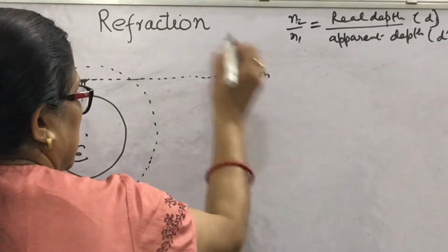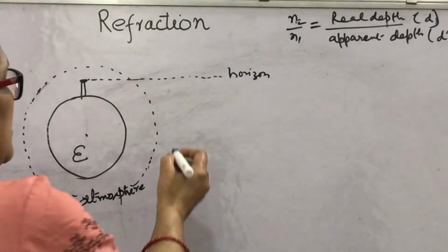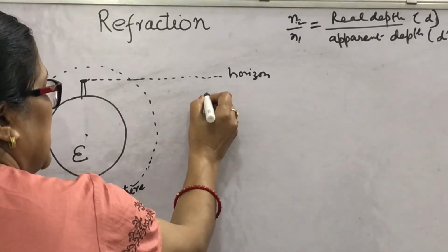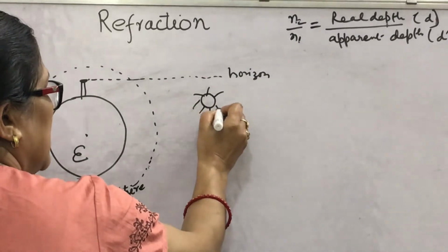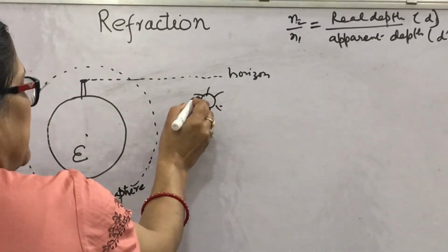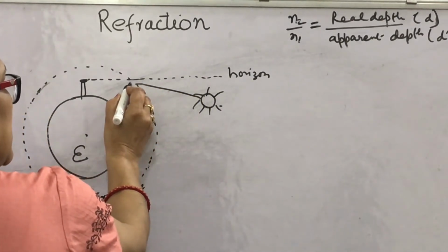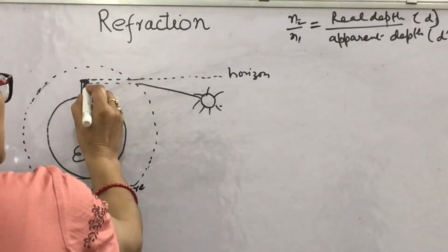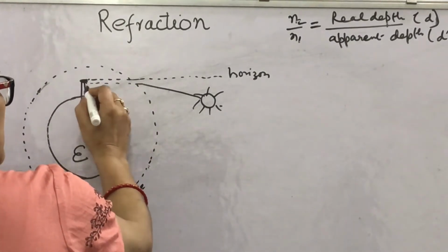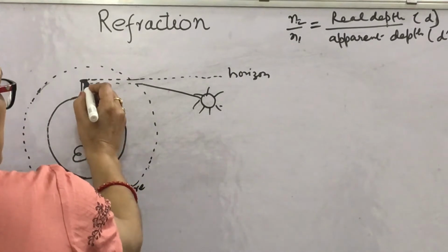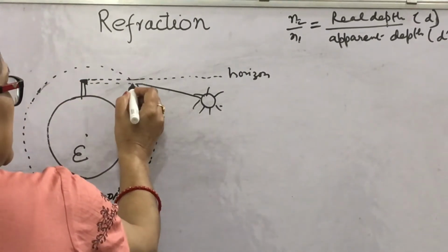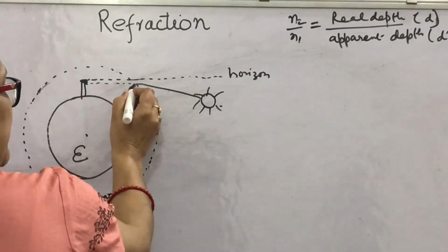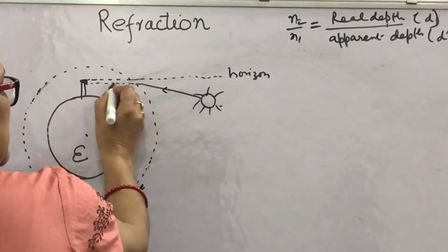The sun's actual position is here, but due to atmospheric refraction, till the observer the rays bend like this.